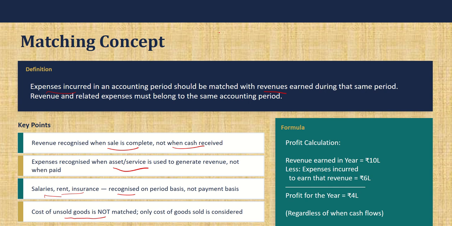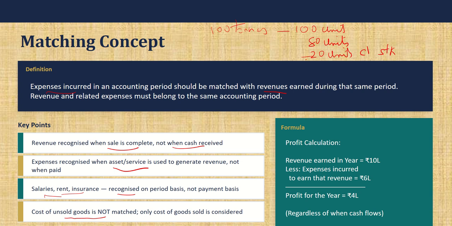Okay. So I have bought 100 tons of raw material that year, which is capable of producing, and I have produced 100 units, of which I have sold 80 units, and 20 units is my closing stock.